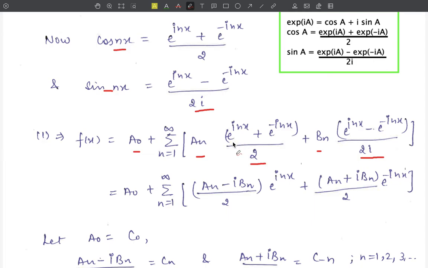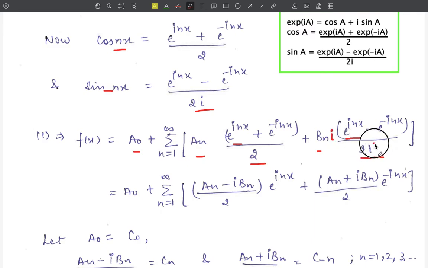Now this a naught as it is and the summation as it is, we are going to solve this term. From here we get this exponential iota nx common, we get a_n upon 2, and from here b_n upon 2 iota. We are going to take this iota in the numerator. For that we will multiply by iota and divide by iota.